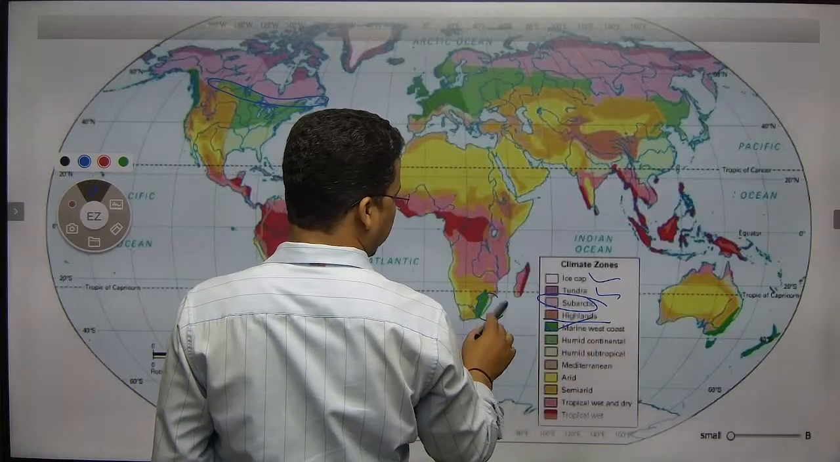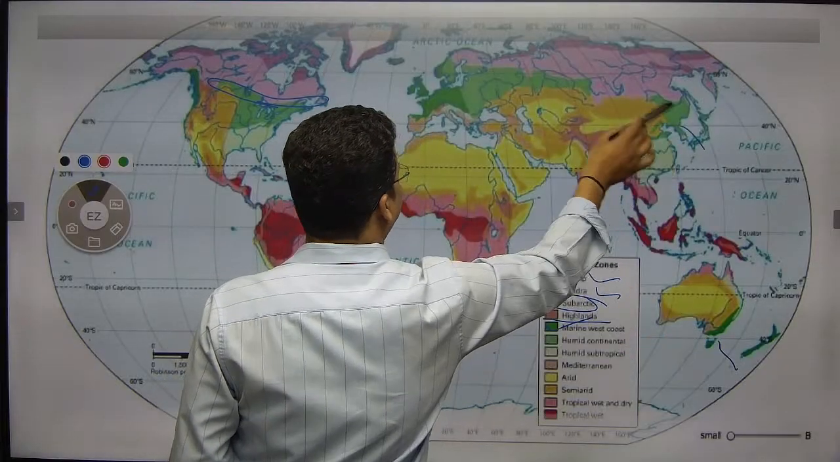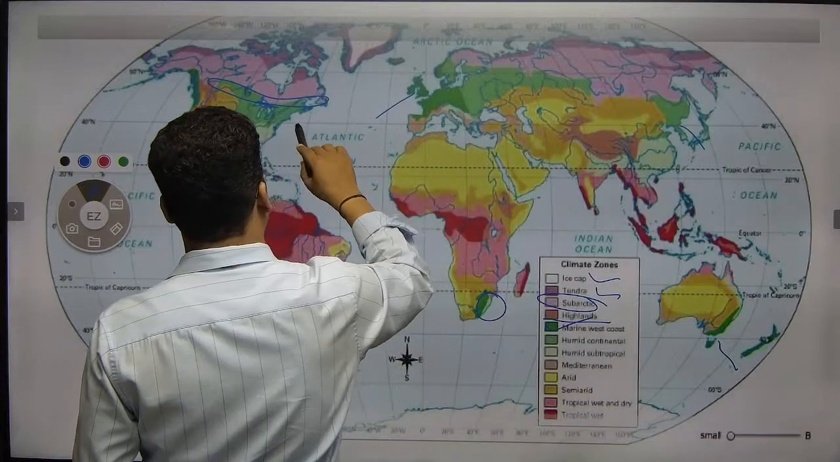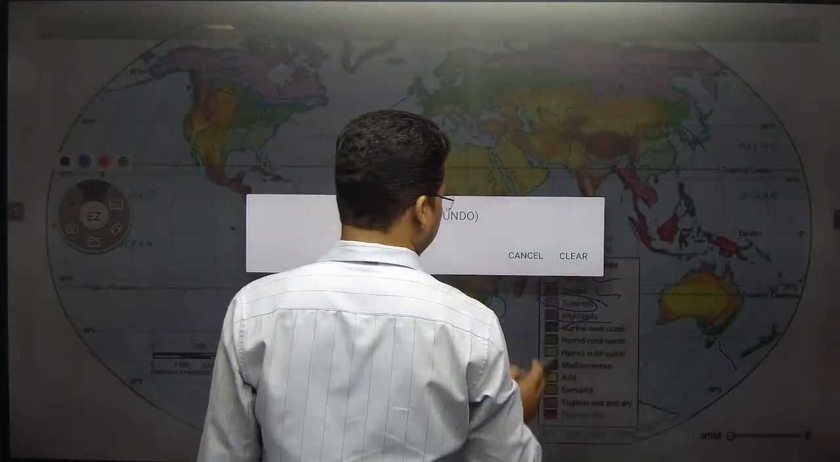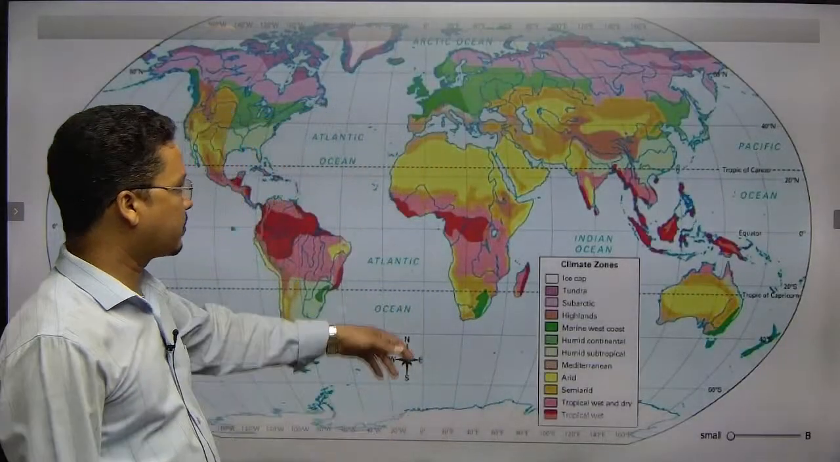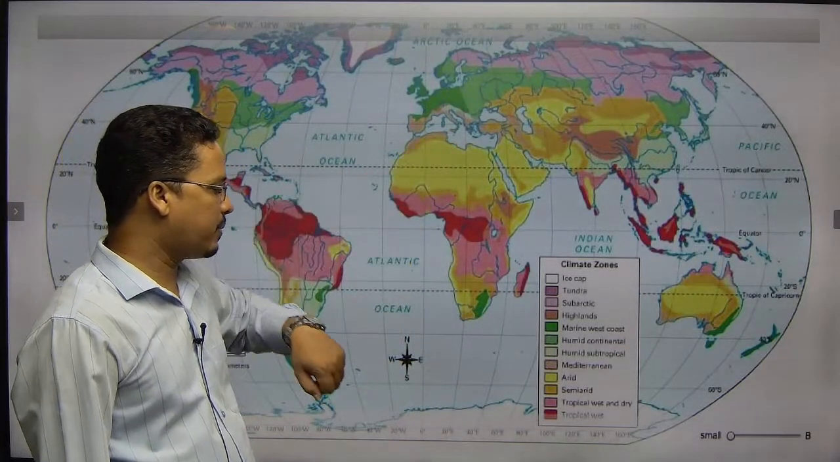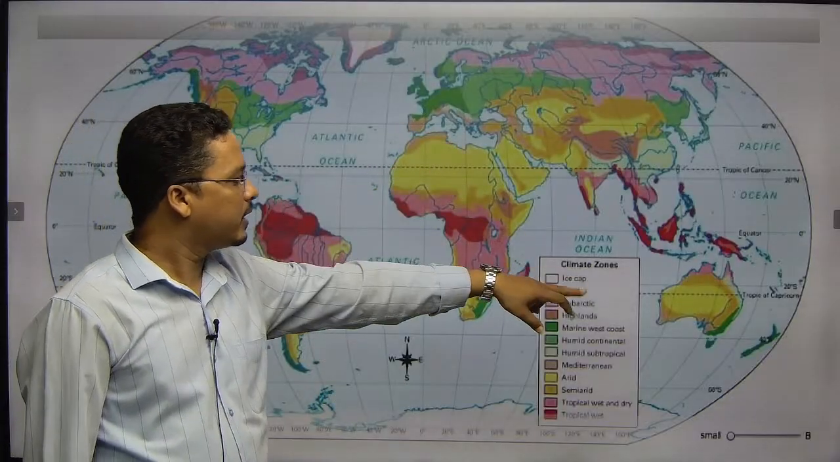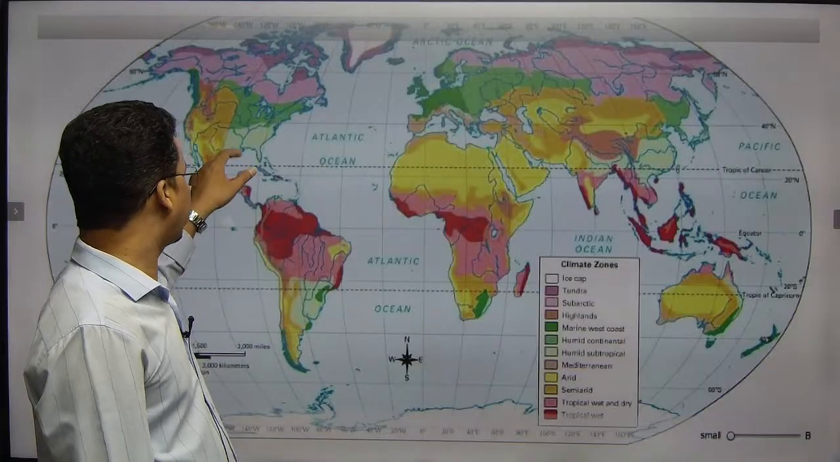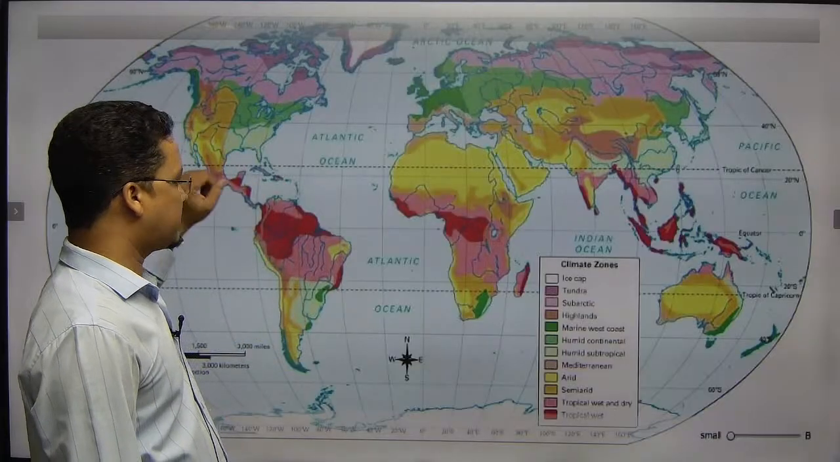Here you can say the marine coast. So these are the marine type of climate. So this is how the map is given, so that you can identify the Mediterranean type of climate. Here you can see the Mediterranean type of climate. Arid, these patches are arid type of climate, and the California side. This side is arid type.